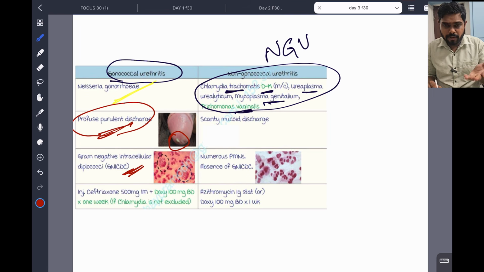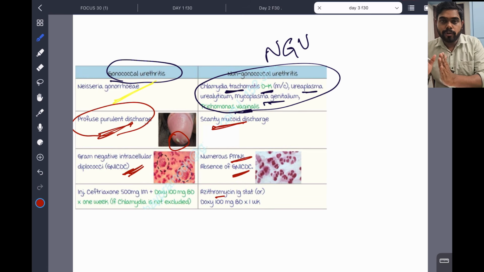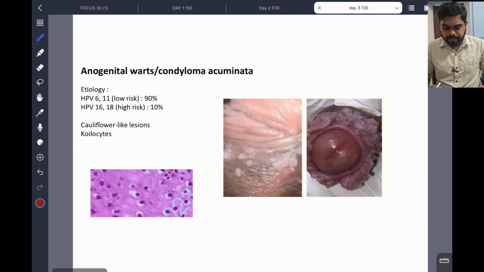Non-gonococcal urethritis. There are many examples I told. Here there is scanty, very little, and mucoid discharge. Numerous polymorphonuclear cells, neutrophils, we can see, and absence of the diplococci. Here management is azithromycin. So gonococcal urethritis and non-gonococcal urethritis, NGU, are important. Now we are going to the next topic.